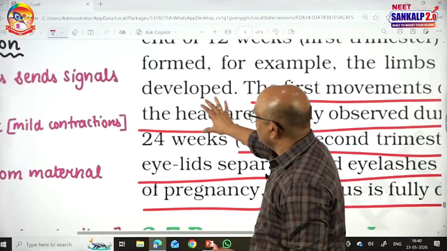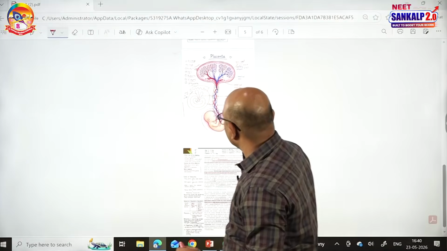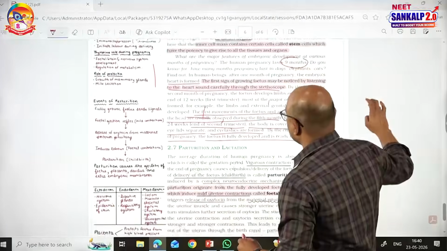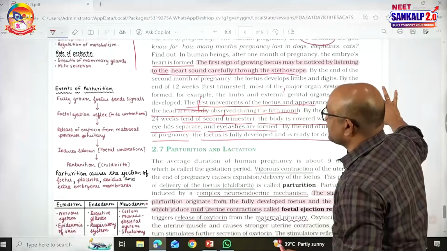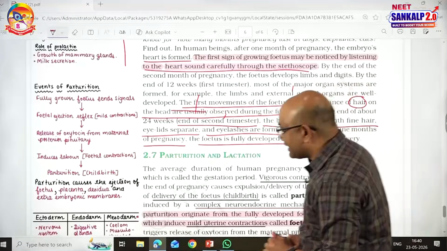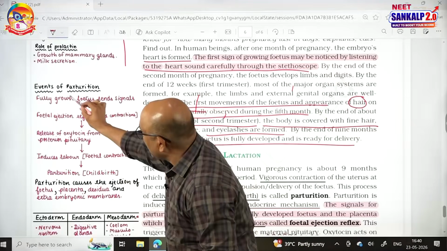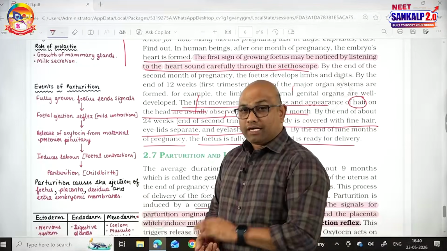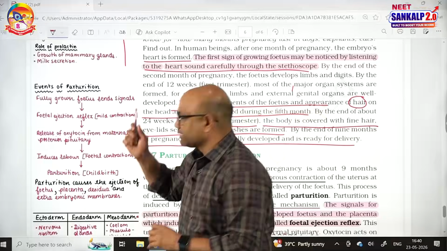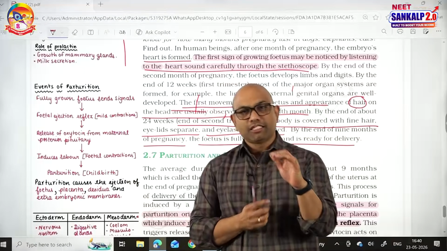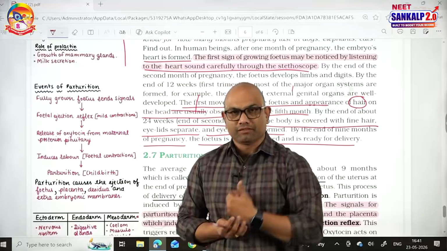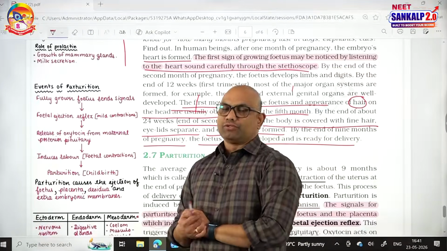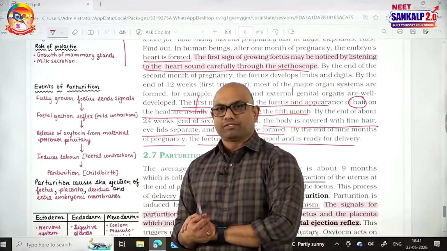So, parturition is a neuroendocrine mechanism. Regarding the events of parturition, the first one is fully grown fetus and placenta, they induce signals required for fetal ejection reflex. So, who will induce the signals for fetal ejection reflex? Fully grown fetus and placenta. What is fetal ejection reflex? Mild contractions of the uterus.